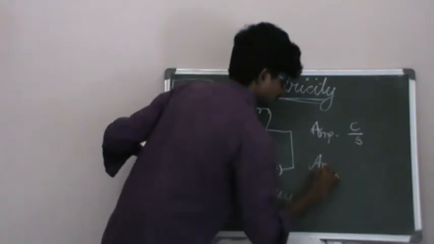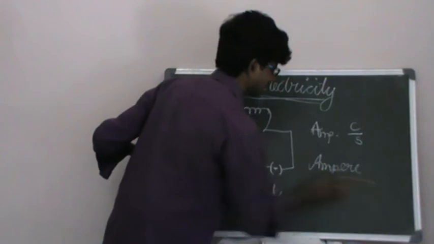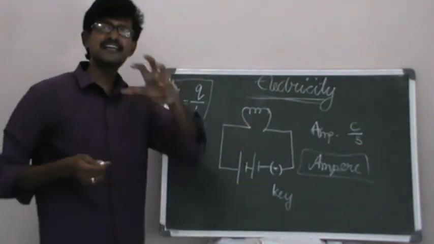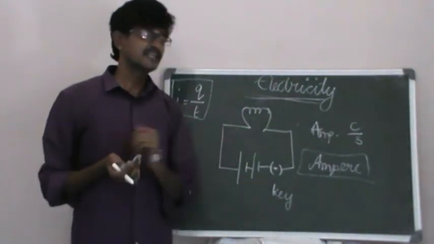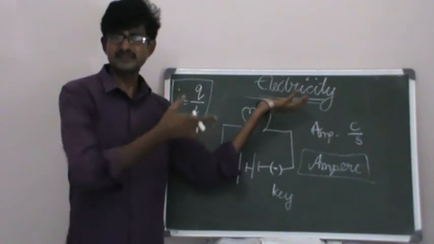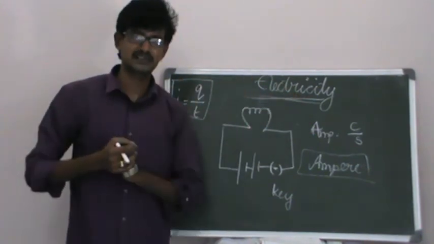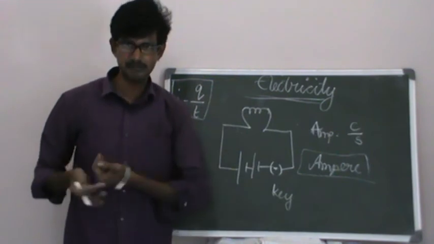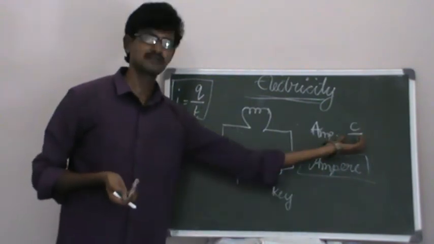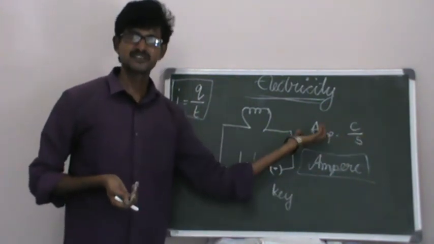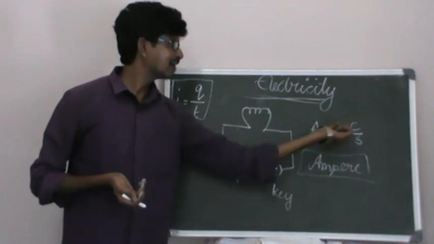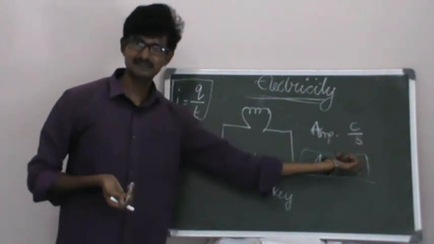Ampere is the name of the scientist who gave an excellent contribution in the field of current electricity, and in honor of him we named this unit ampere. So 1 ampere is nothing but 1 coulomb per second.